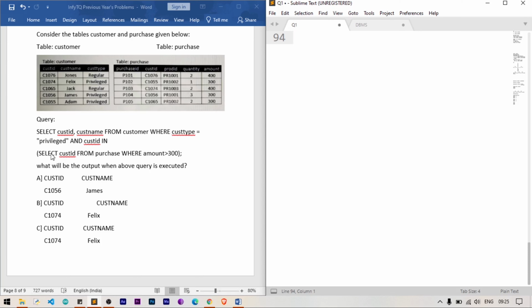First, the innermost query is select customer ID from purchase where amount greater than 300. Select the customer IDs who purchased more than 300 from the purchase table.